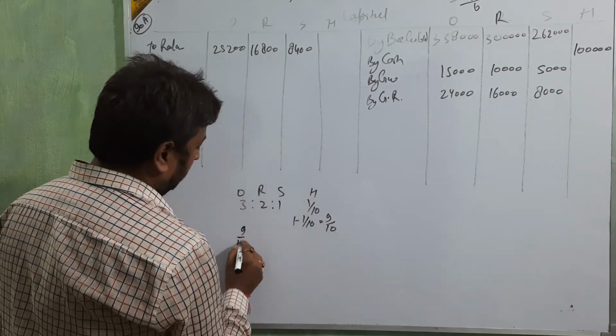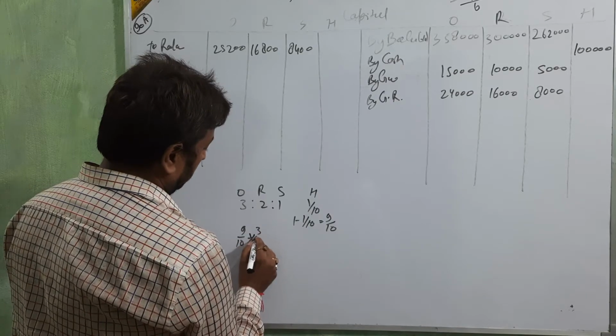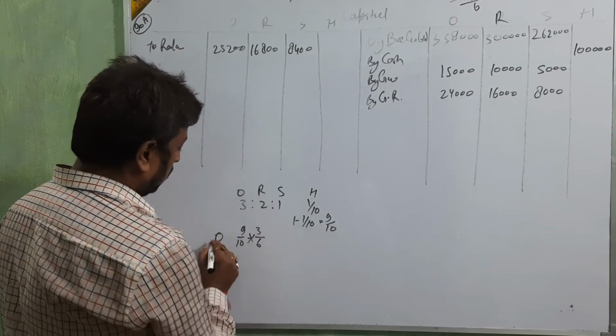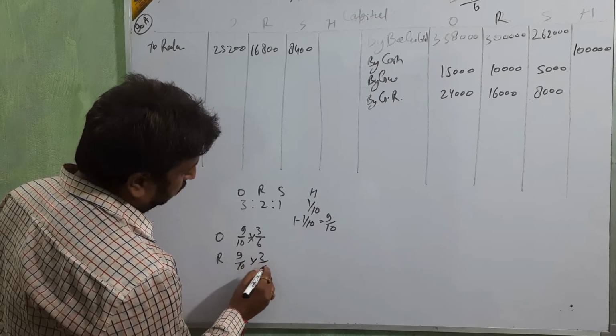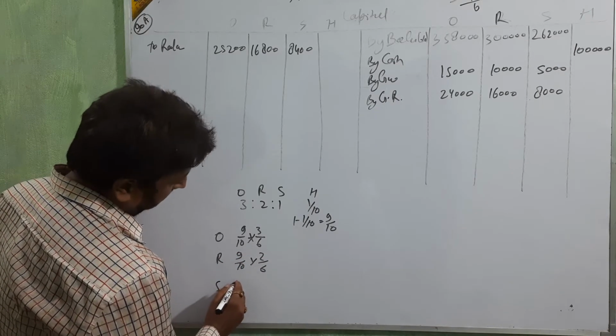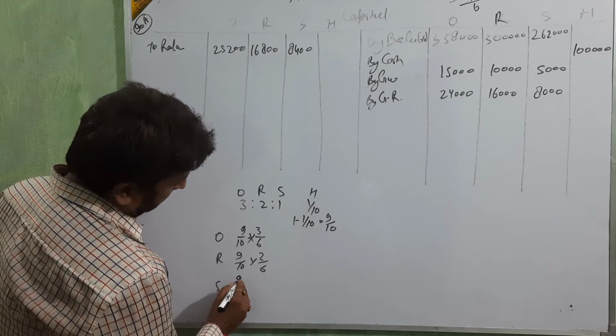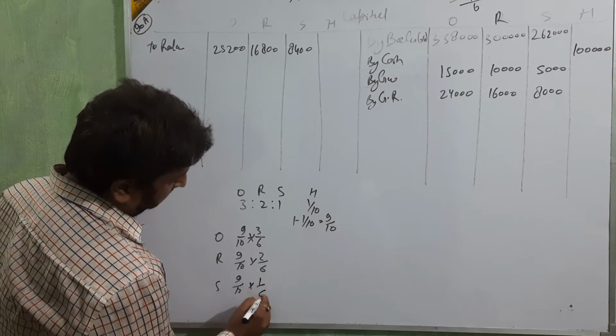It means O gets 9/10 into 3/6, R gets 9/10 into 2/6, and S gets 9/10 into 1/6.